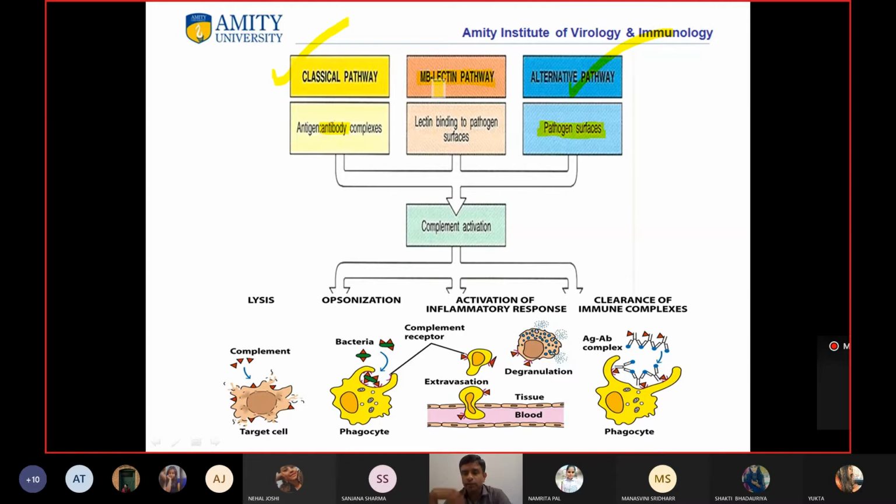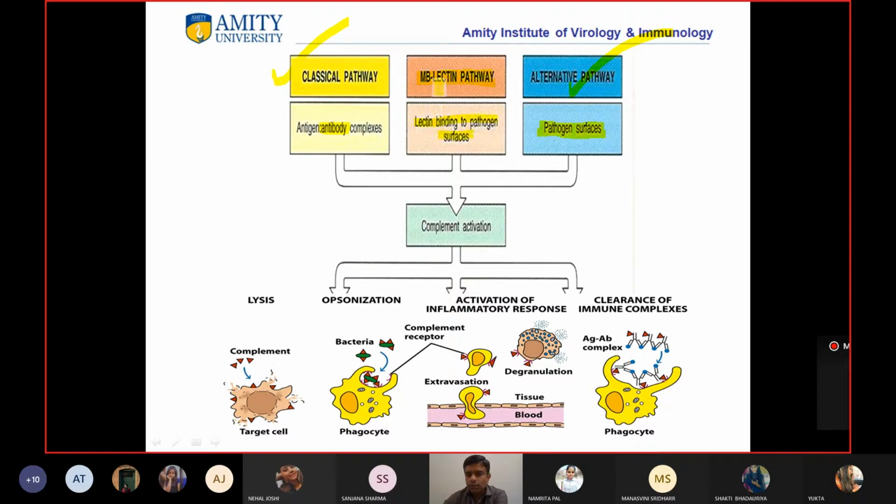There are different terms. Some people just say lectin pathway, some call it MBL pathway, some call it mannose binding lectin pathway. It's the same thing. And how does it initiate? When lectin binds to the pathogen surface.